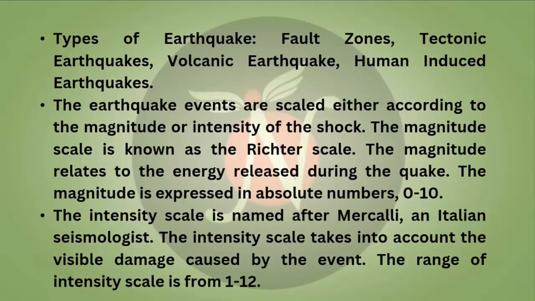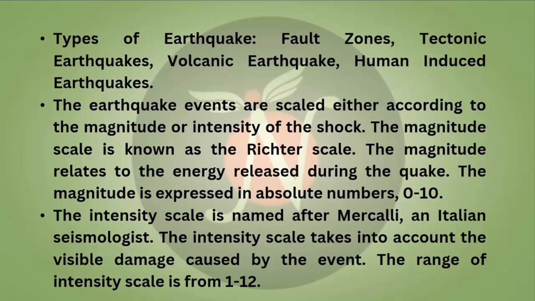Earthquake events are scaled either according to the magnitude or the intensity of the shock. The magnitude scale is called the Richter scale. The magnitude relates to the energy released during the quake, and it is expressed as an absolute number between 0 and 10. Whereas the intensity scale is called the Mercalli scale, named after an Italian seismologist. The intensity scale takes into account the visible damage caused by the event. Its range is between 1 and 12. So this was about earthquakes.